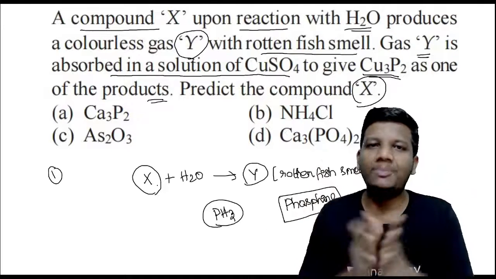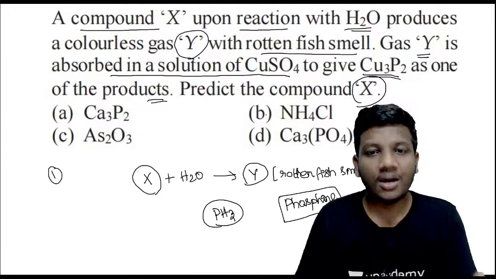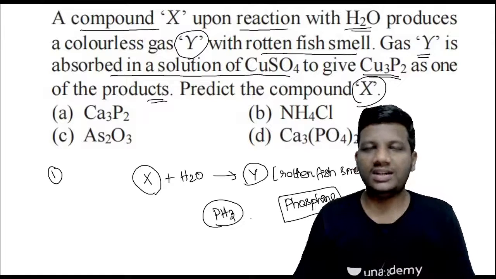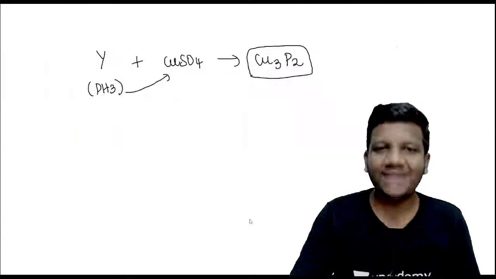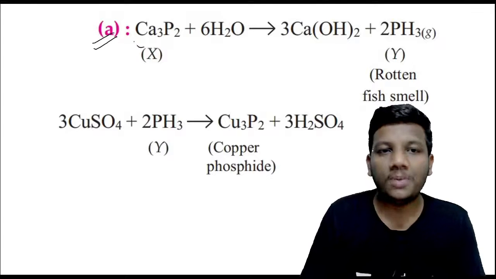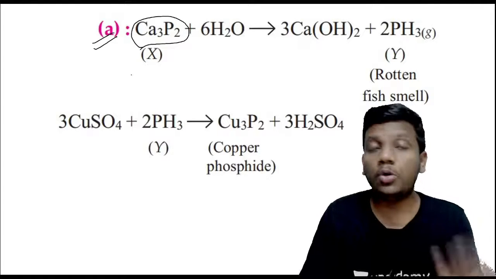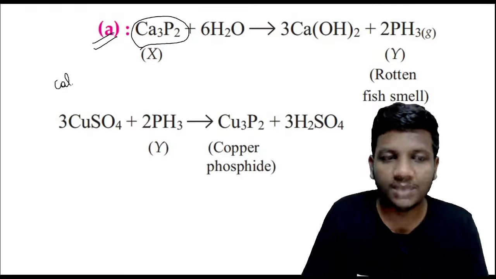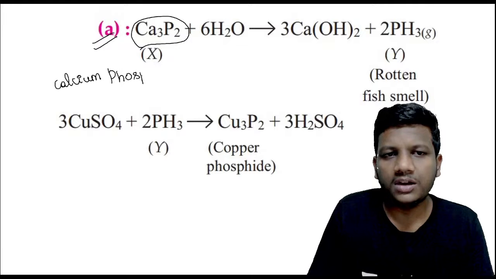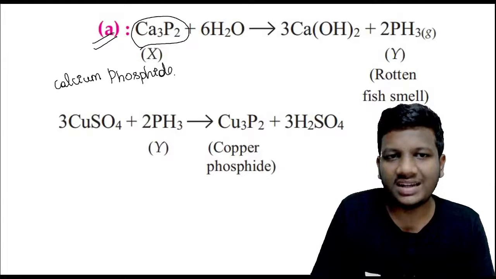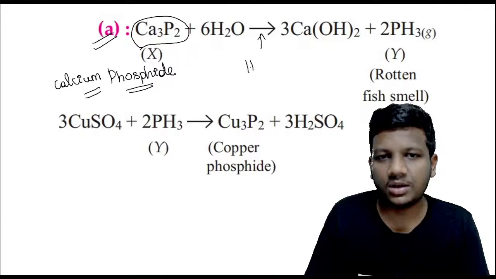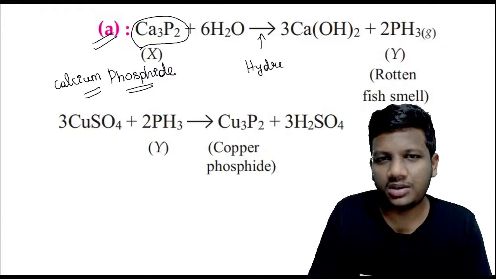So what really happens here? Among these four compounds, which compound reacts with water to give phosphine gas? Yes, it's time to reveal the correct answer. The correct answer for this question is option A, everybody. My calcium phosphide, note down the spelling, guys. When calcium phosphide reacts with water, it's called hydrolysis. This process is called hydrolysis of calcium phosphide.